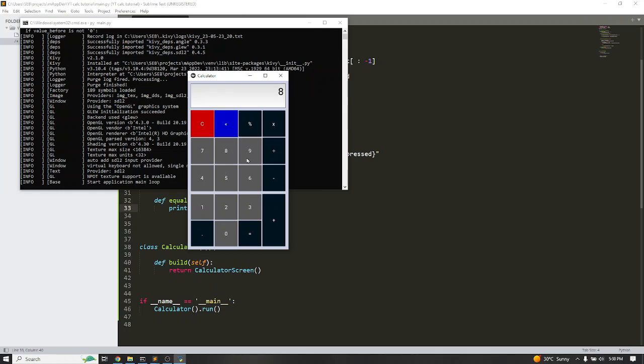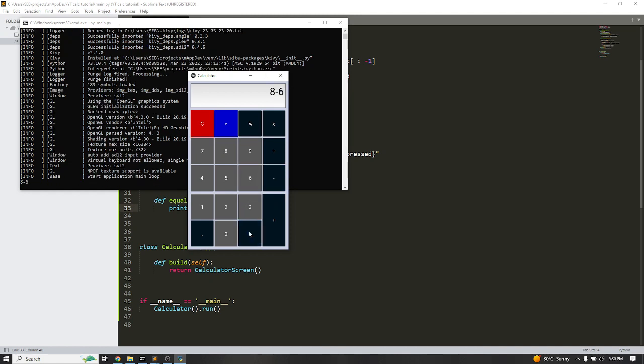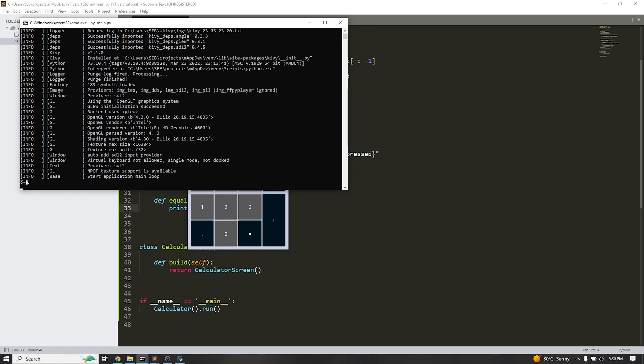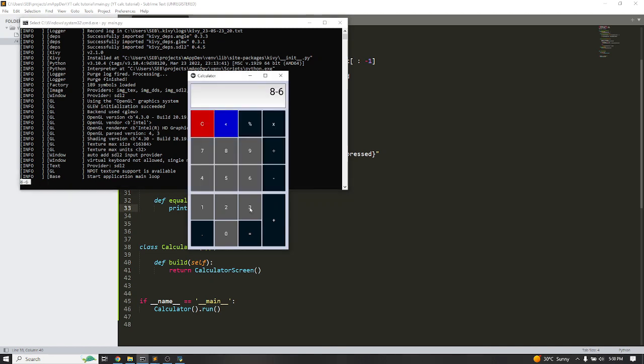So 8 minus this, you just want to see the result in the terminal. If you see, it has picked that value and it's here. Let's go back, clean this and write maybe 78 plus, let's say any number, maybe 12. Once we hit this, the result should go back to the terminal. I hope this has not frozen again. It has frozen again.